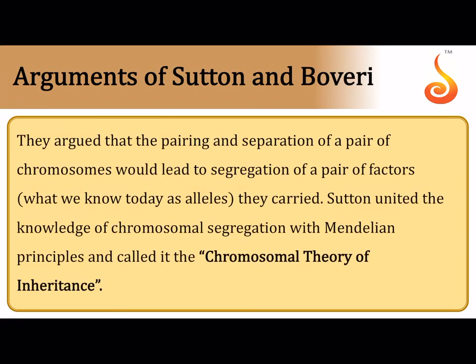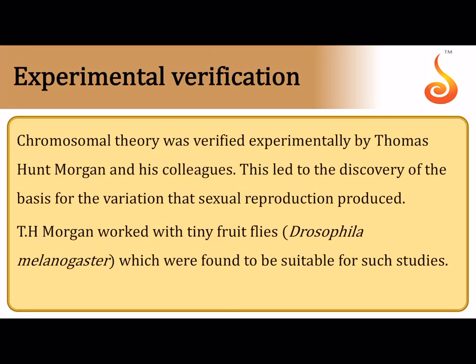And this was the argument of Sutton and Boveri, that they said that there is something which carries the gene, and that vehicle of the hereditary material, the vehicle that carries the gene, is the chromosome. They united their knowledge in the chromosomal segregation and Mendelian principle, and they said what Mendel had said many years ago is exactly correct, and they unified that concept as the chromosomal theory of inheritance.